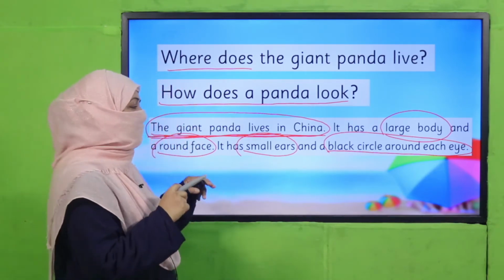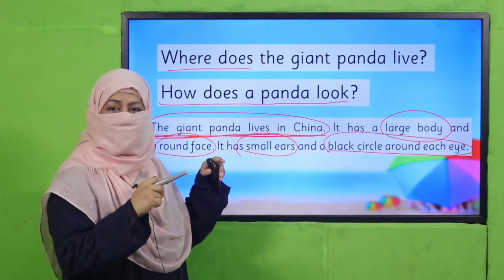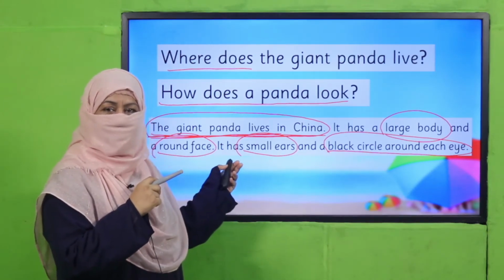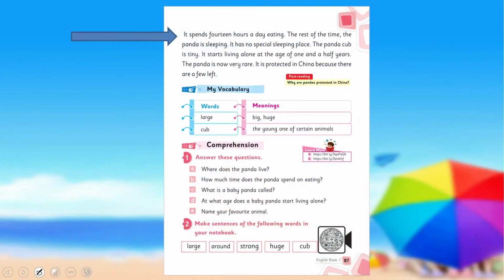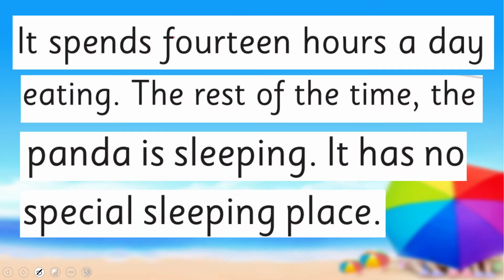Now we will continue reading and we'll keep observing the facts, whatever comes in our text, right? Okay. So this is the point on page 87. All of you open your book. I'm going to read it. We are going to talk about facts. And after me, you have to read it, all right? So here we go. It, now what does this it refer to? The giant panda, because this whole story is about giant panda.